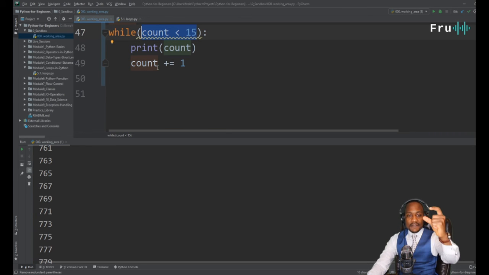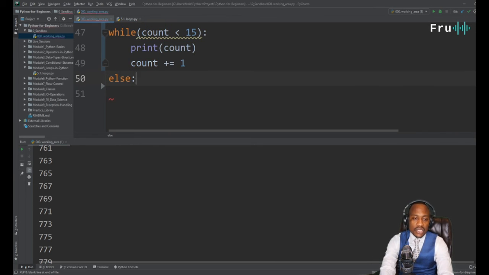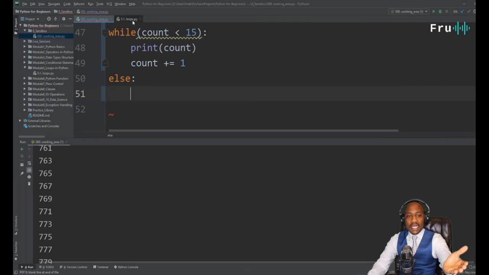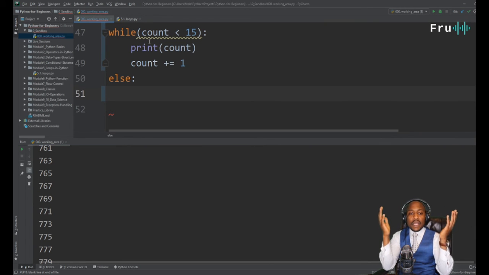And if you have an if statement, guys, you can always accompany that with an else condition. Similarly, we can throw in an else condition here and say, what if this condition that we're seeing up here is not met? What should we do? What if count is not less than 15? What do we print on the screen? That's what we're going to figure out now.